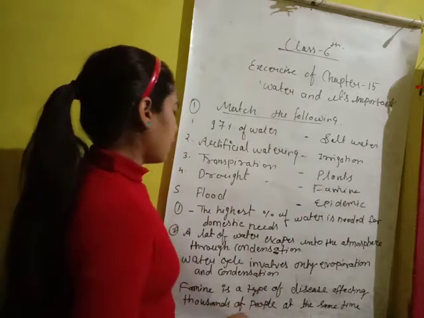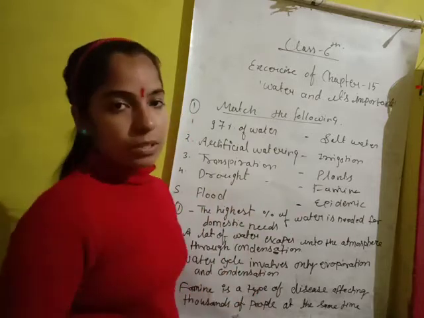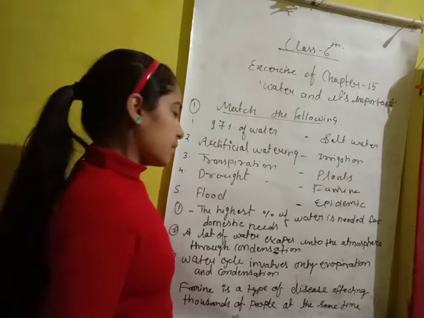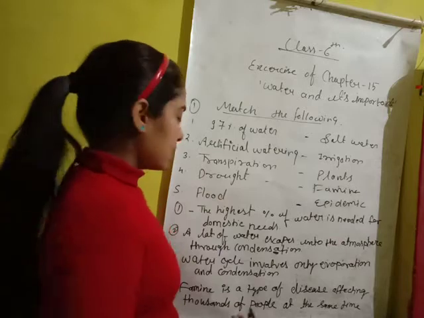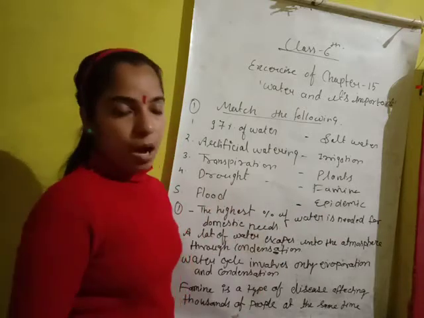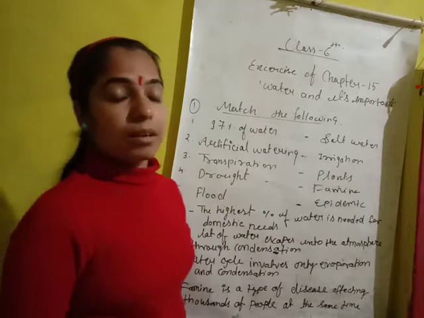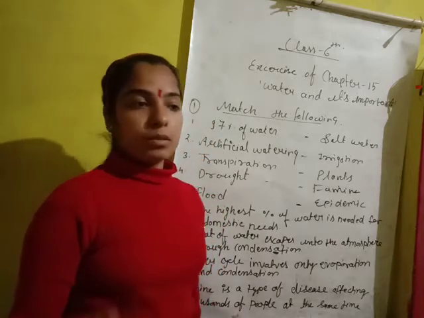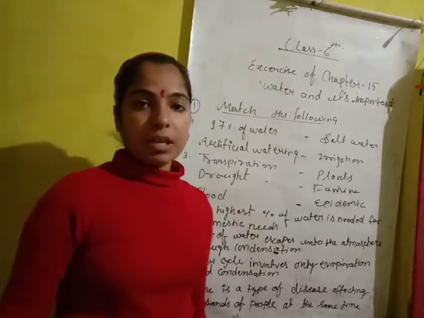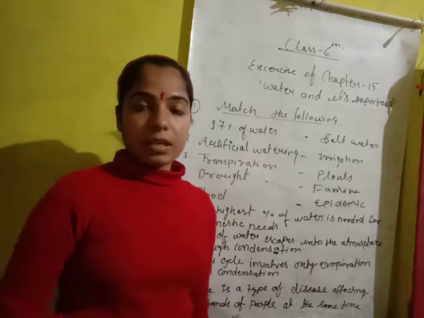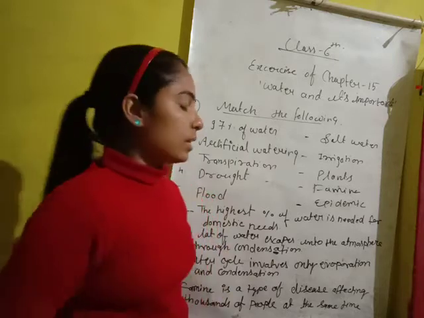Okay. Now the flood, you know, when too much water occurs because of climatic conditions, then it is formed as a flood. And what is the answer for flood? It is epidemic. What is an epidemic? It is a situation in which at the same time, under the same condition, lots of people and lots of properties are affected by a disaster. Okay, that is the epidemic.